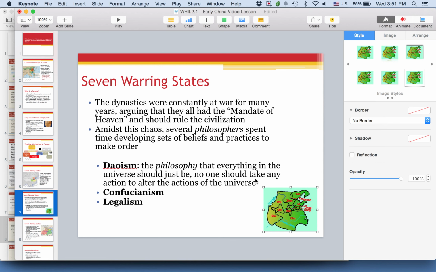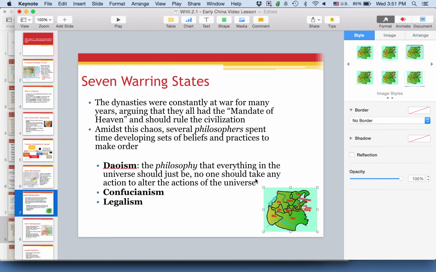Taoism isn't particularly practical but it is a very peaceful belief. I always mention this to my classes. I always think of in that movie Finding Nemo, the guy Crush, when that turtle is just kind of floating along, he's like just going with the flow. That's kind of the idea of Taoism.